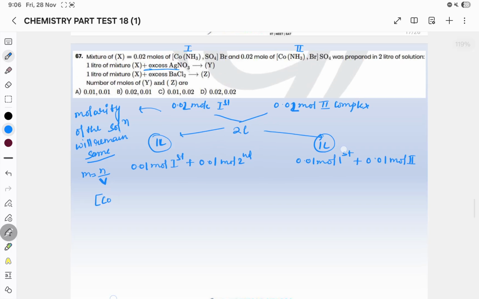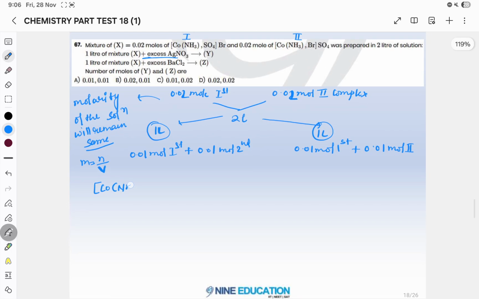Reaction is what? Co(NH3)5 SO4 Br plus AgNO3. What will it form after reaction? It will form Co(NH3)5 SO4 and NO3.